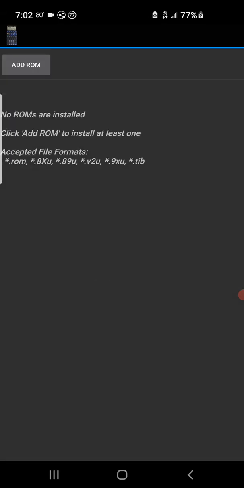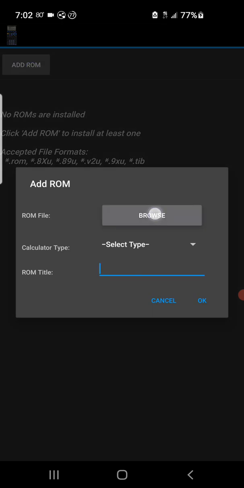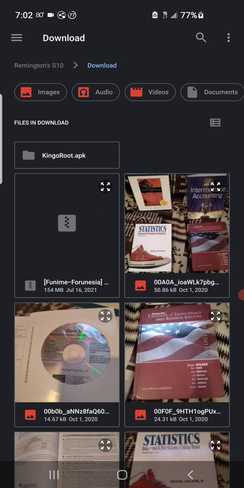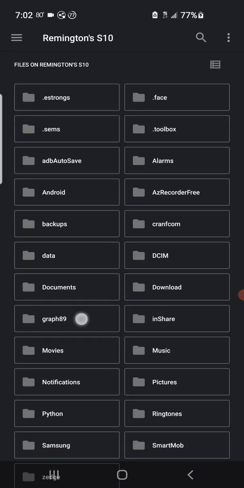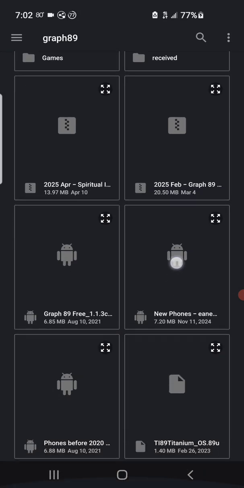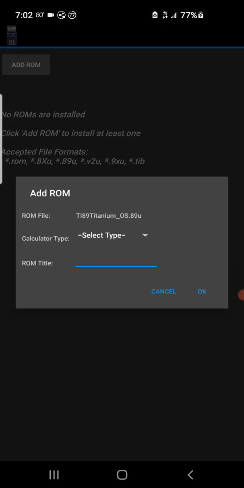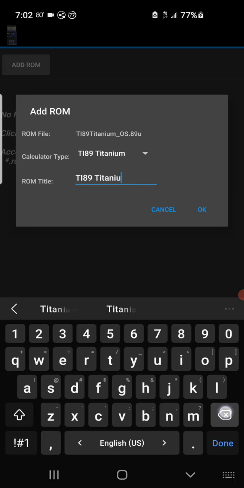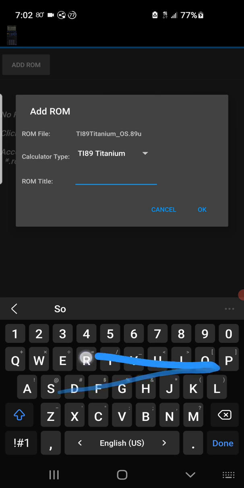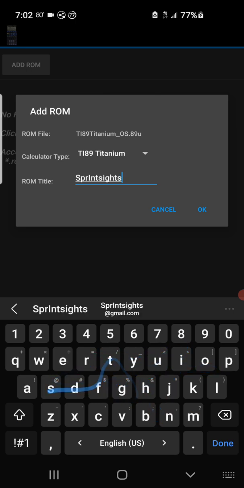We're going to ROMs and add ROM, browse, and we're looking for the TI-89 operating system. So I also keep that in Graph89. TI-89 operating system is this bottom right one, TI-89 Titanium OS. And then the calculator type is TI-89 Titanium. You can call this what you want. I'm calling mine Sprint Sites.